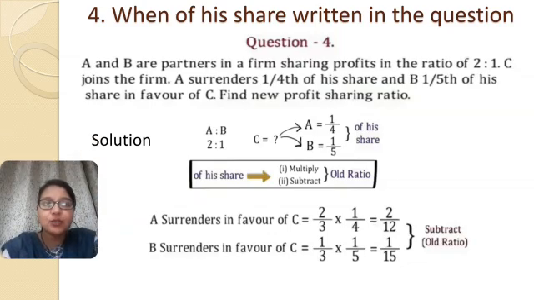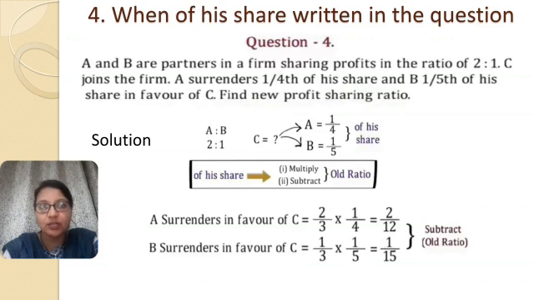Now the fourth situation, when "of his share" is written in the question. Let's understand this situation with a question. A and B are partners in a firm sharing profits in the ratio of 2:1, and they agreed to allow C to join the firm. And A said that he will surrender 1/4 of his share.